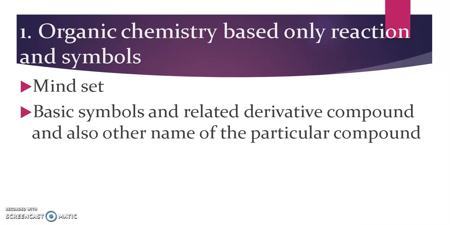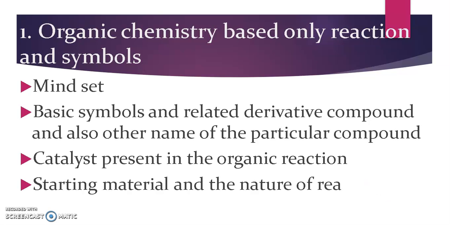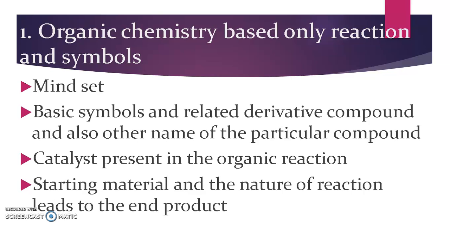You should learn about the aliphatic one and other names, and the nomenclature also. That's what I am trying to tell. You have to learn all those basic things to study organic chemistry, so it will be retained in your memory easily. And for organic chemistry, not only the end product, we also need the starting material, and what catalyst they are using for the particular reaction, and the end product.